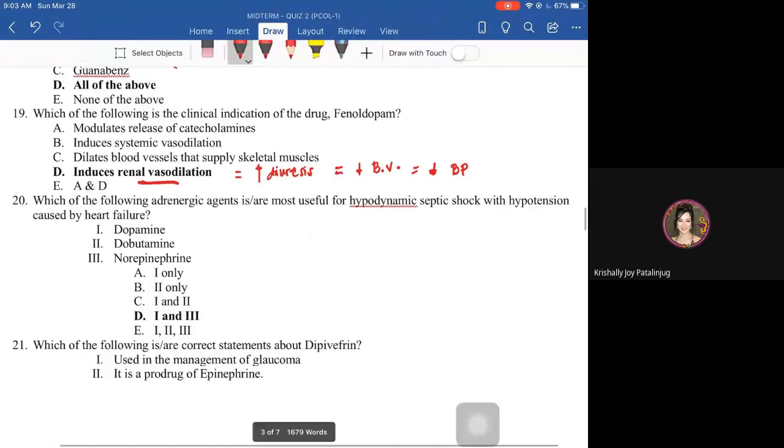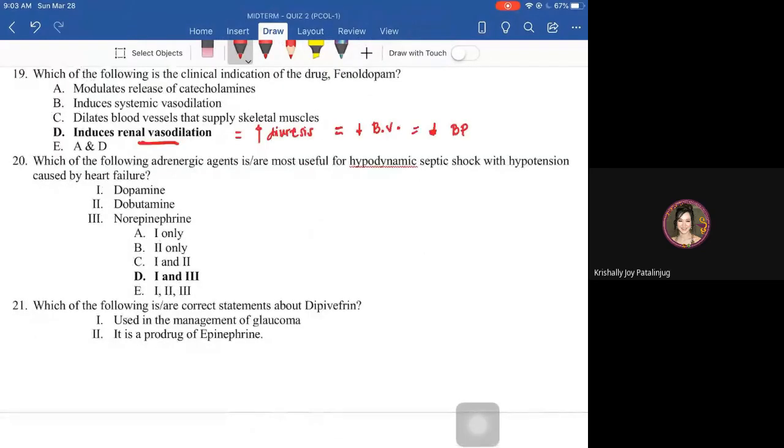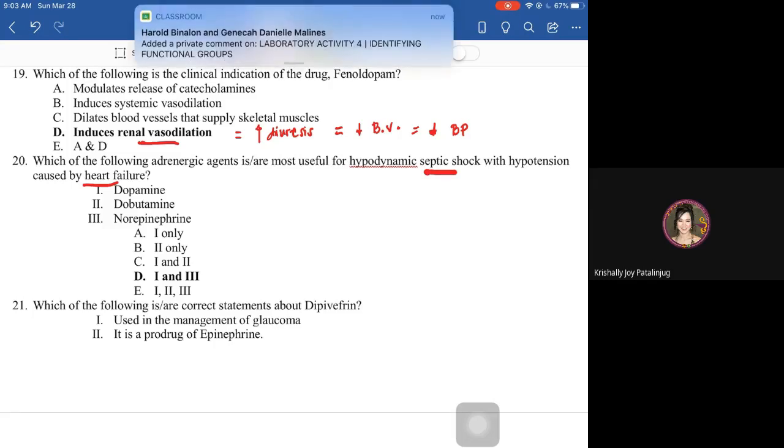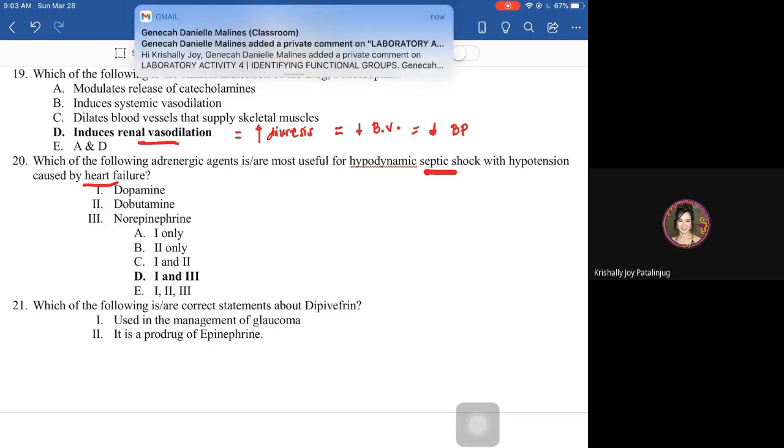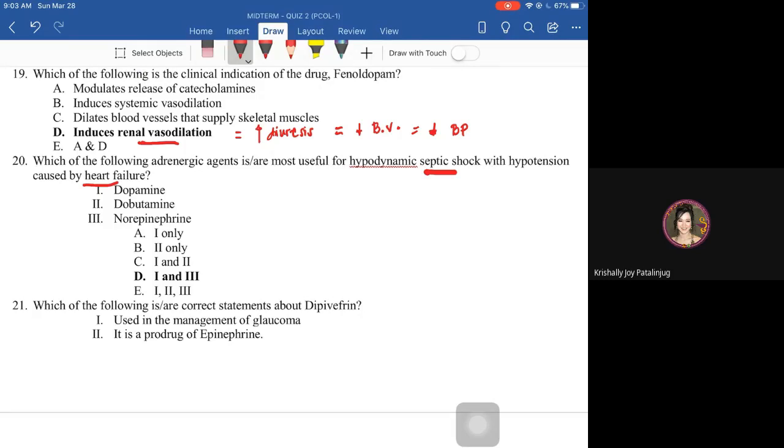Next, which of the following adrenergic agents is or are most useful for hypodynamic septic shock? For septic shock, we have norepinephrine. Now, hypotension caused by heart failure has something to do with cardiogenic shock, which is usually a manifestation in patients with heart failure.